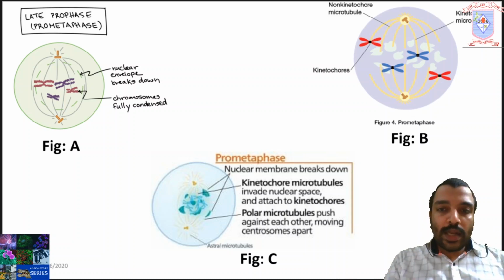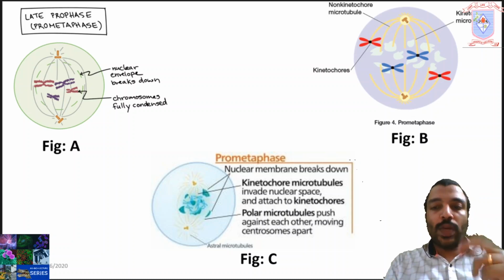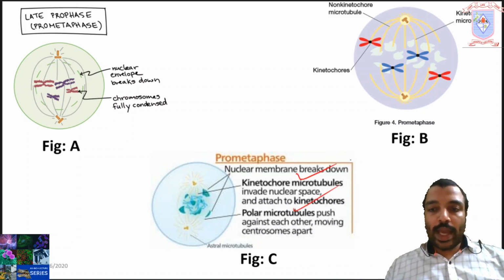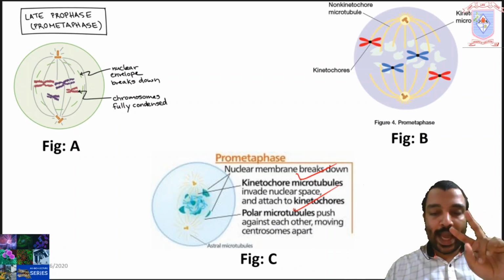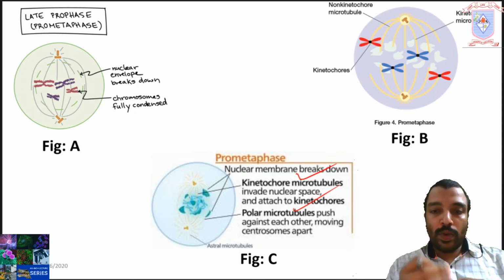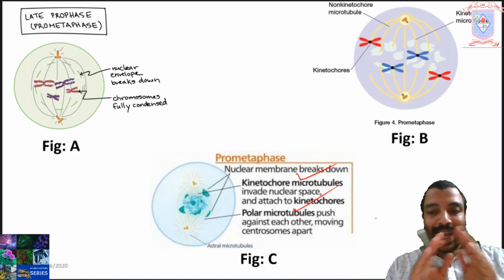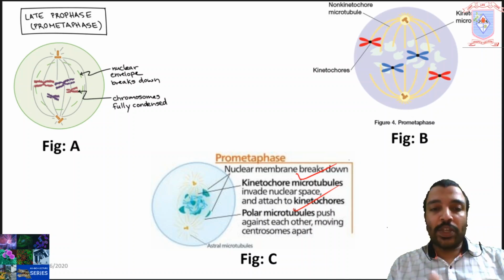Here you can see the two types of microtubules, the kinetochore microtubules and polar microtubules.